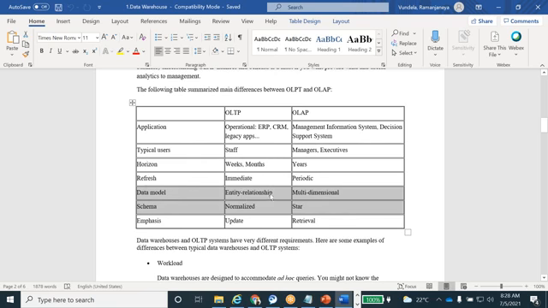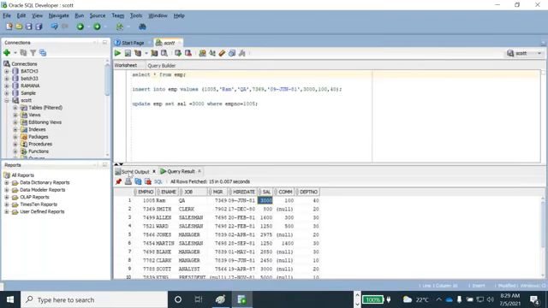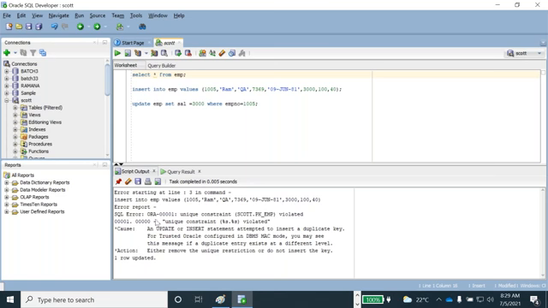The ER model, whichever I explained just now, means entity relation; they maintain primary and foreign key relationships. That is the reason whenever we insert the same record, it will be violated and throw an error, because constraints are applied on the employee.